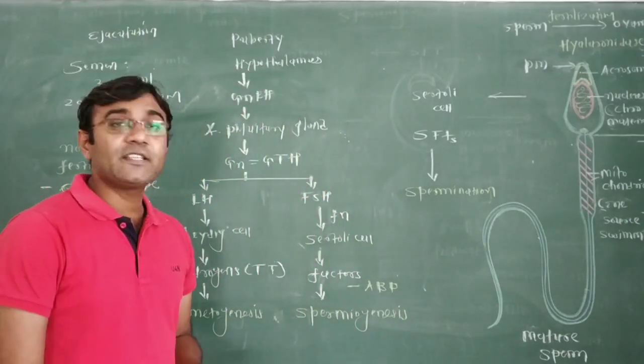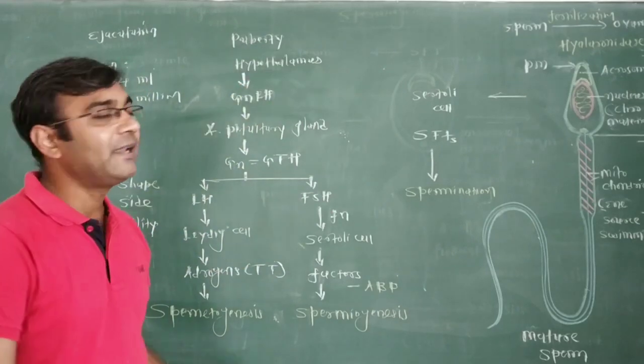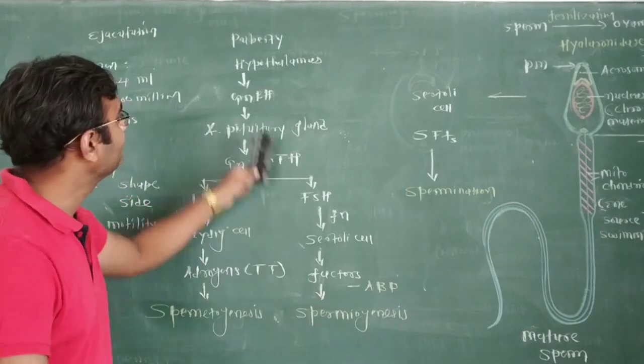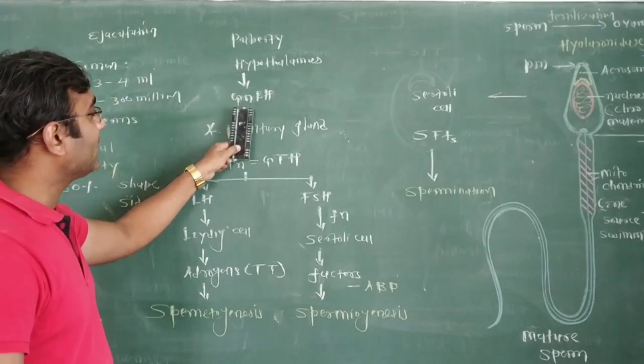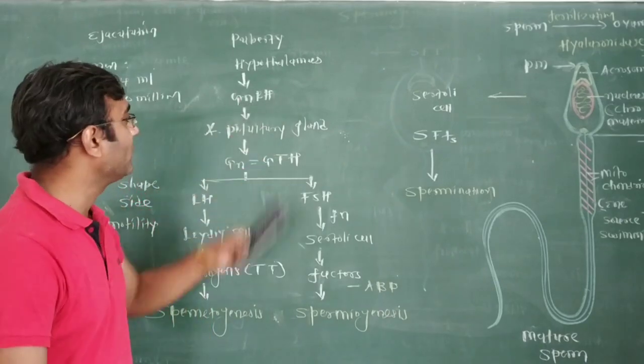Now this procedure, spermatogenesis, begins at puberty. Once puberty starts in the male child, the hypothalamus releases GnRH, meaning gonadotropin releasing hormone.